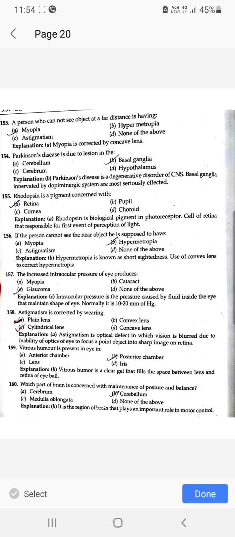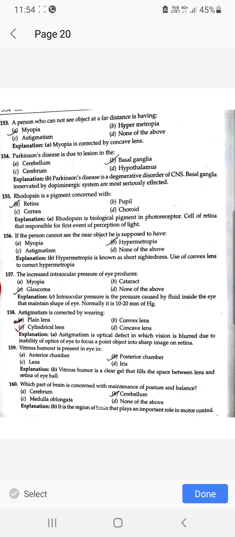Rhodopsin is a pigment concerned with retina. If the person cannot see near objects, he is supposed to have hypermetropia. The increased intraocular pressure of eye produces glaucoma. Astigmatism is corrected by wearing cylindrical lenses.